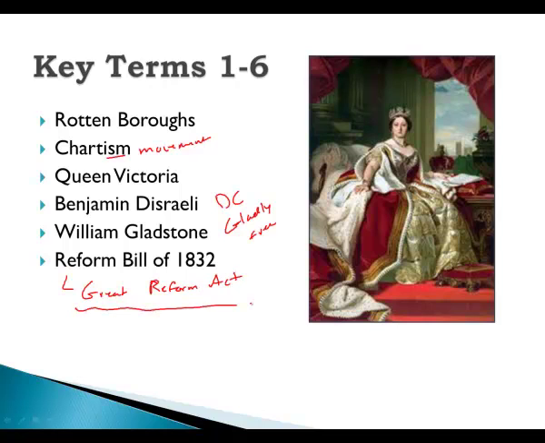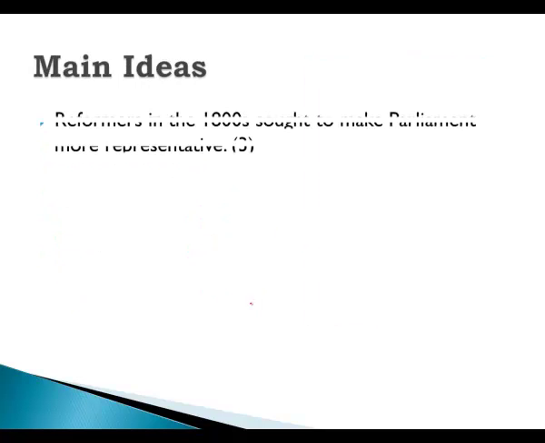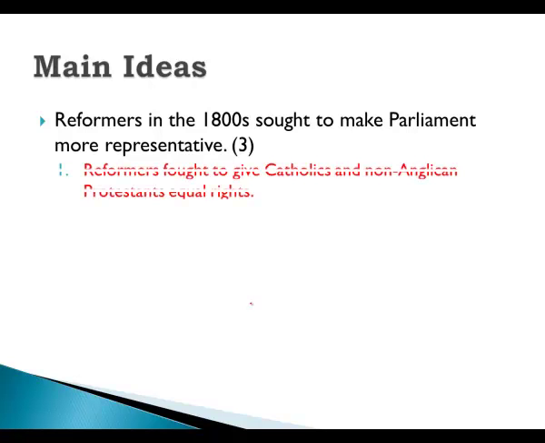Excellent job. Okay, any questions on vocabulary? Wonderful. Let's progress. Main idea number 1. Reformers in the 1800s sought to make Parliament more representative. 3 facts. Mr. Bakke. In the 1820s, Parliament granted Catholics and non-Anglican Protestants equal voting rights.